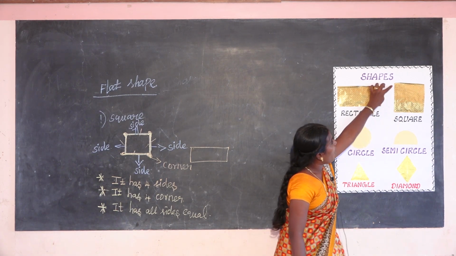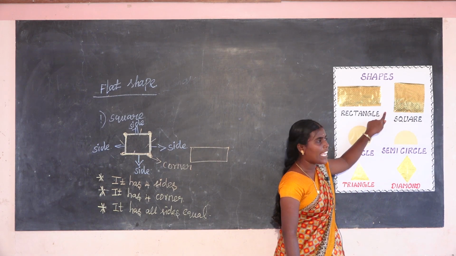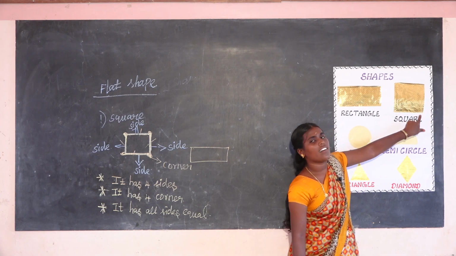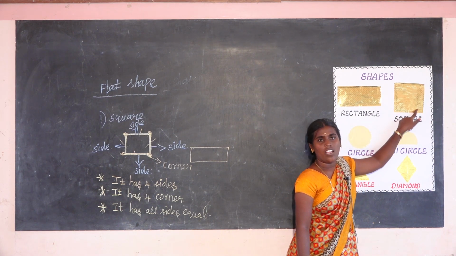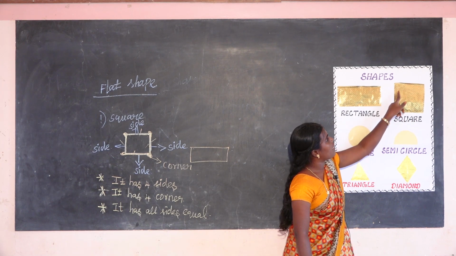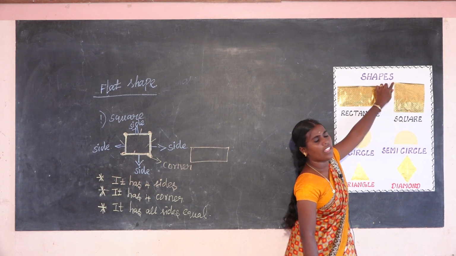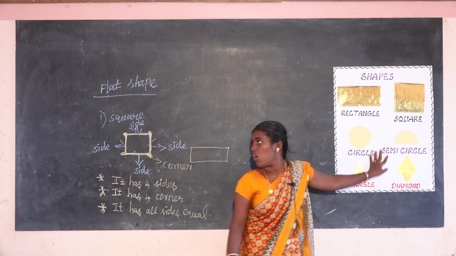You see here, all sides are equal. Then 1 corner, 2 corners, third one, the fourth. So it has 4 corners. That is one side, 2, 3, then 4. That is square features. Okay.